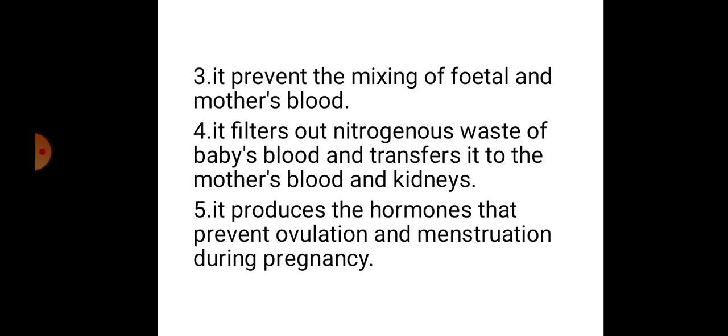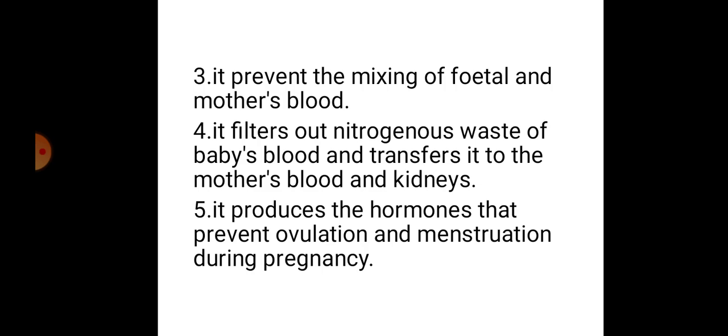Four, it filters out nitrogenous waste of the baby's blood and transfers it to the mother's blood and kidneys. Five, it produces the hormones that prevent ovulation and menstruation during pregnancy.